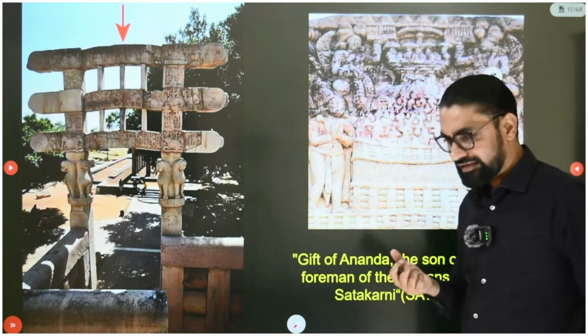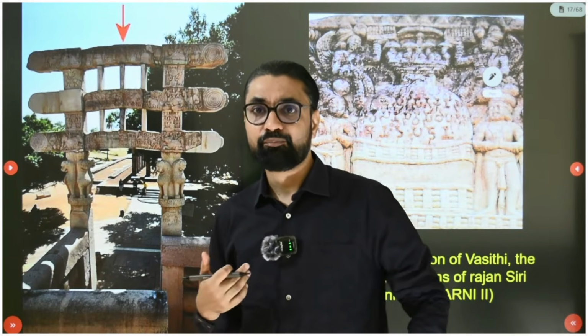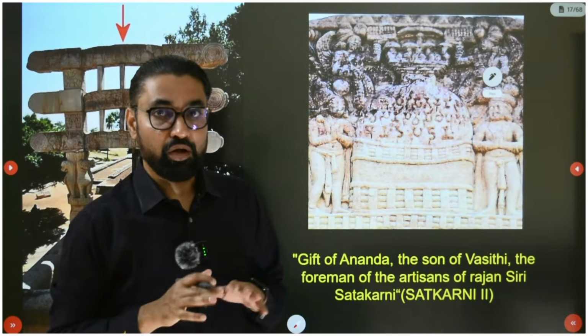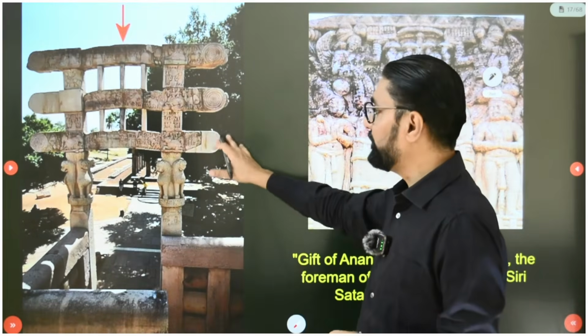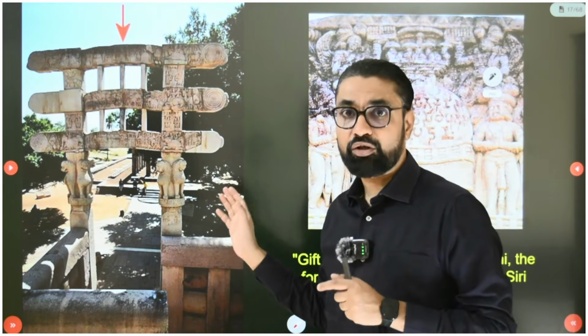Okay, so that's a small inscription. After that, another important inscription, not as such important, but you should know the words inscribed on this inscription from the Satavahana dynasty. That is the southern gateway of Sanchi Stupa. Now this southern gateway of Sanchi Stupa, guys, is one of the important gateways.